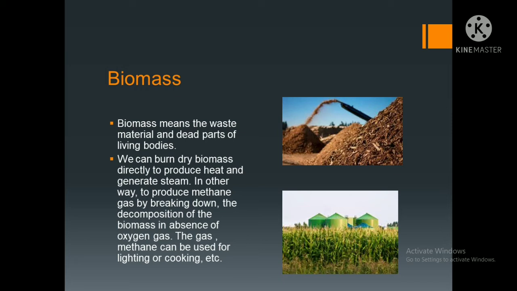This methane gas can be used for lighting or cooking. So it is very essential for us. Biomass makes it easier to convert energy from it. Always remember the name of the gas that is produced, the methane gas. Don't forget this name.